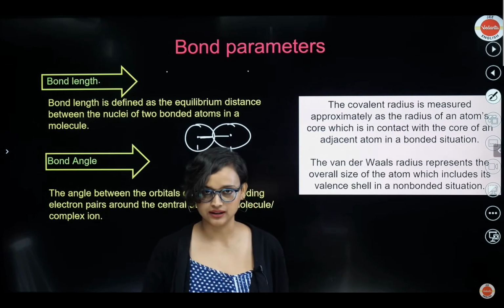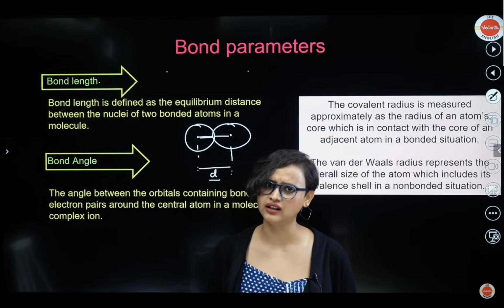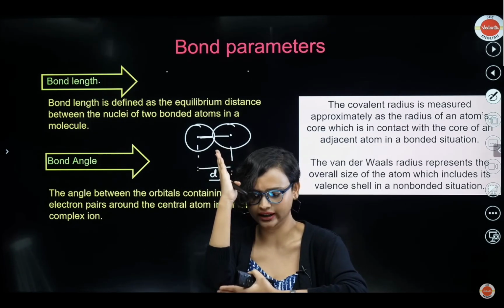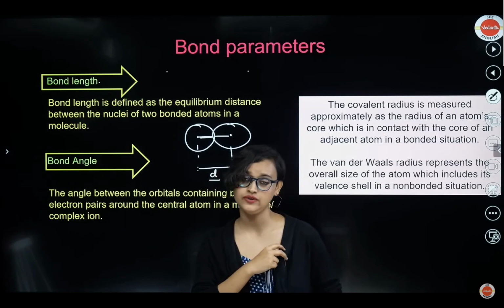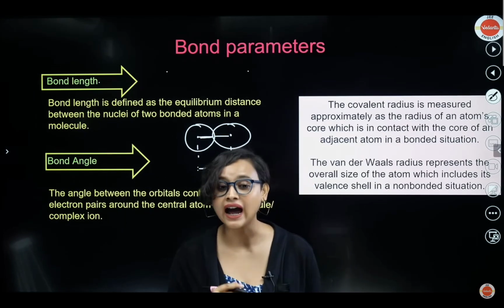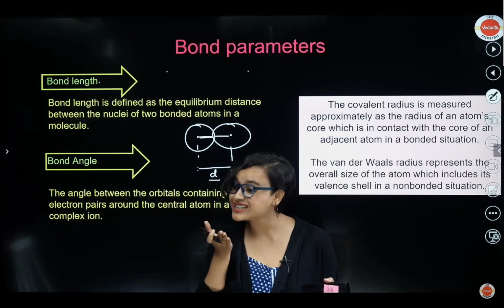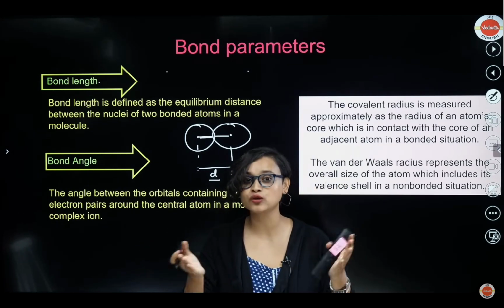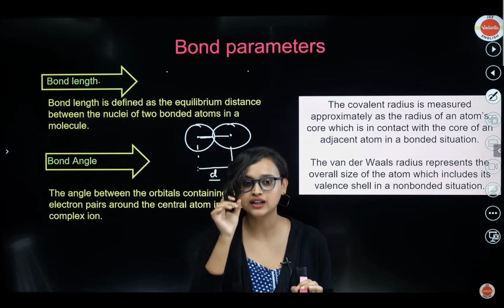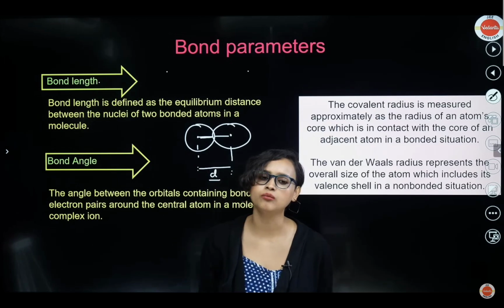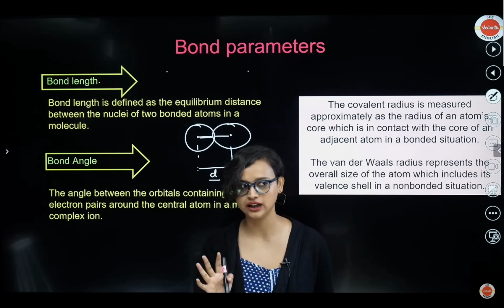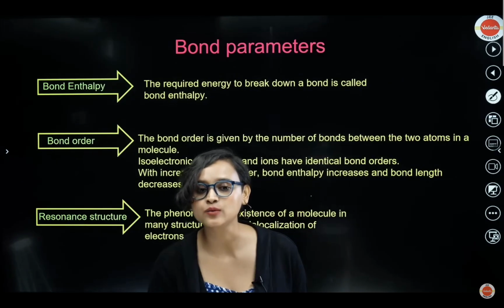Okay. Now what is bond angle? Once again, it's not a line. Then how are we finding out the angle? Angle can be between two lines. That's what we have learned, isn't it? 90 degree, 120 degree, and all of that. In mathematics, we know that it's between two lines. How come we are measuring it here? And here what we're saying is the angle between the orbitals, if it is d orbital and a p orbital, right? Okay. So the angle between the orbitals that contain the bonding electron pairs around the central metal atom in a molecule or a complex ion, that's your bond angle. Clear? Awesome.